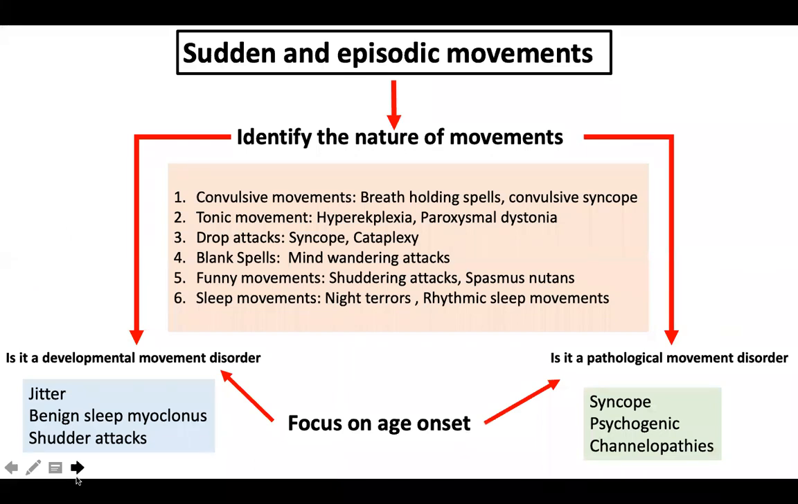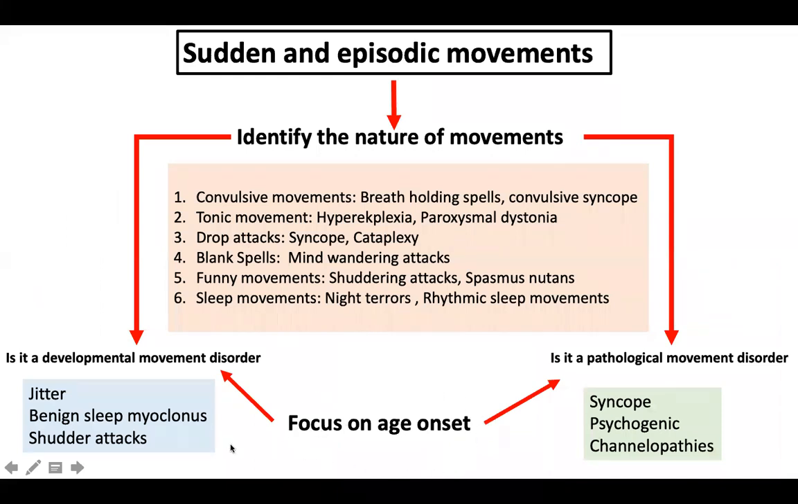So the first step for you to identify is the nature. Even in the last class I told you, please focus on the nature. How does it look? Twisting, flowing movements, jerky movements? Identify the phenomenology and fit it into events like convulsive events, stiffening events, drop attack events, and then think about differential diagnosis. Once you have done that, you can think whether it's a developmental movement disorder or a pathological movement disorder. And at each point of time, think about the age of onset.